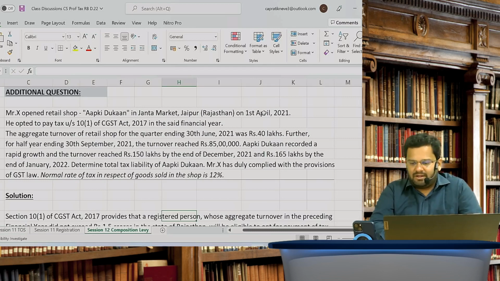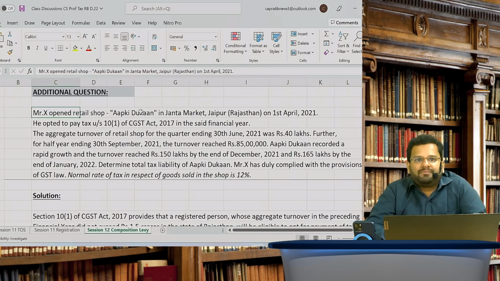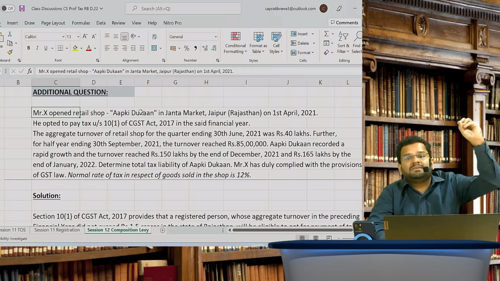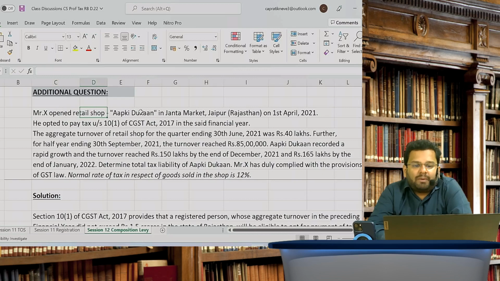Wonderful. Good questions. And now I hope that you got clarity also. Now on similar lines of Chanchal's question, there is this question of Aapki Dukaan. The difference being, Chanchal's question was about a service provider, this is for goods. Principle and logic remain the same. Mr. X opened retail shop Aapki Dukaan in Janta Market, Jaipur, Rajasthan on 1st April 21. He opted to pay tax under section 10(1) of CGST Act in the said financial year.